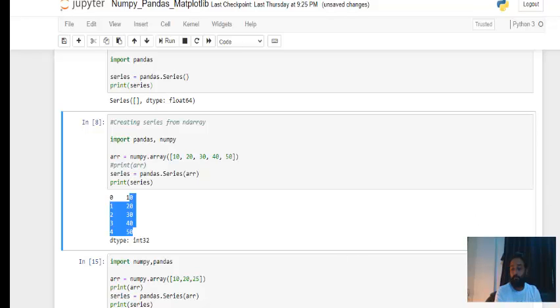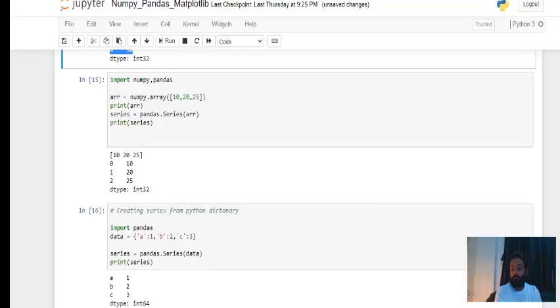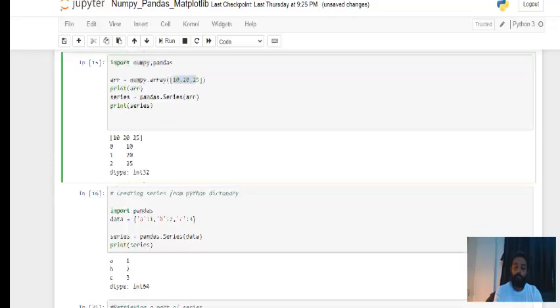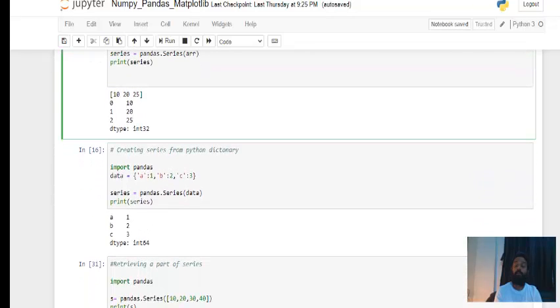Next, again we have three columns. The same thing is getting repeated: 0, 1, 2, 10, 20 and 25. Now when you try creating a series using a dictionary, what will happen? The key will become the index and the values will become the value of the series. Here you can see I have a dictionary with A1, B2, C3. A, B, C are the keys, 1, 2, 3 are the values. So A, B, C have become the index, and 1, 2, 3 have become the actual values.